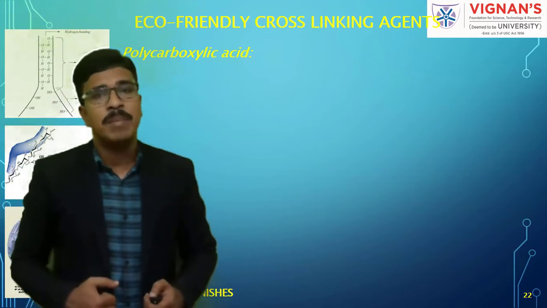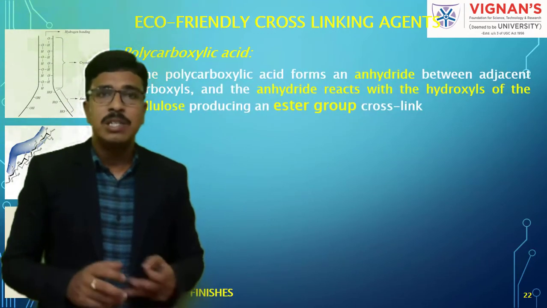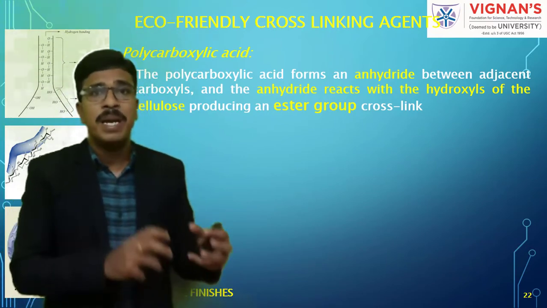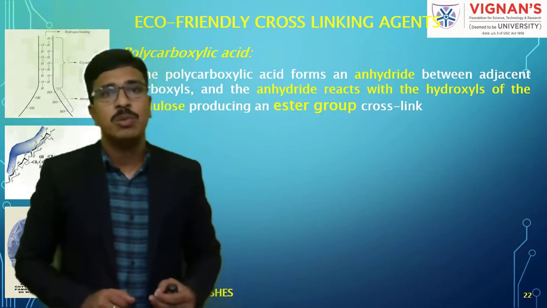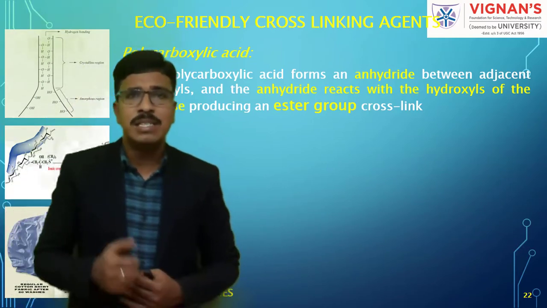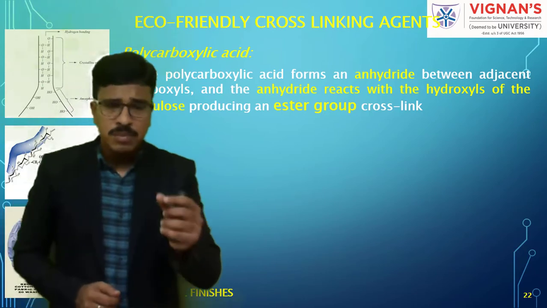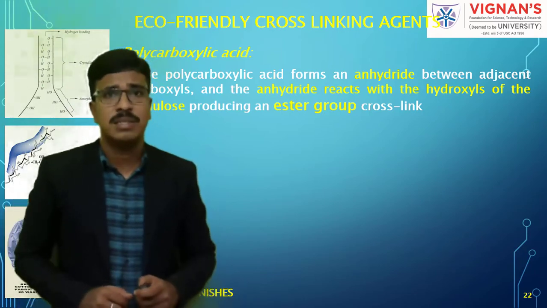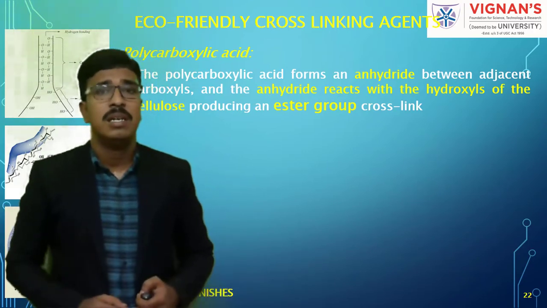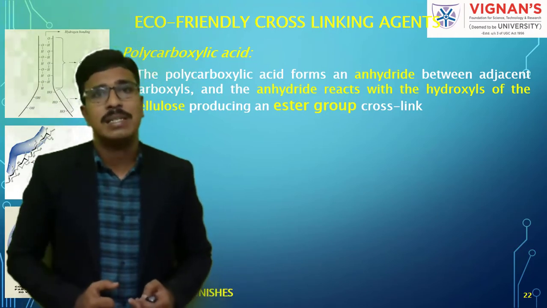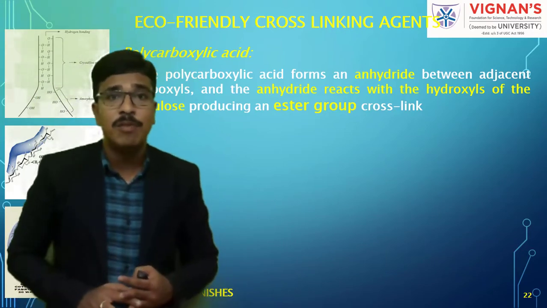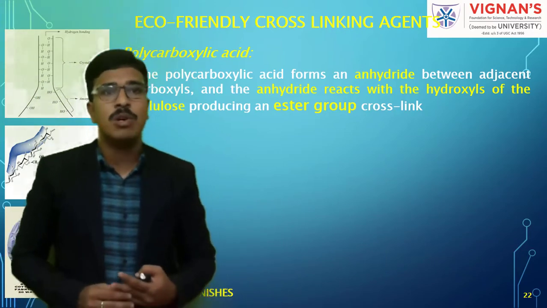Okay. Now coming back to this polycarboxylic acid. As I told you already, whatever acid we are selecting consists of more than 2 carboxyl groups. Now what will happen is, whatever this polycarboxylic acid, say for example we have citric acid and we have BTCA, I'll tell you what that is. Whatever the polycarboxylic acid is, it will form an anhydride between adjacent carboxyls.